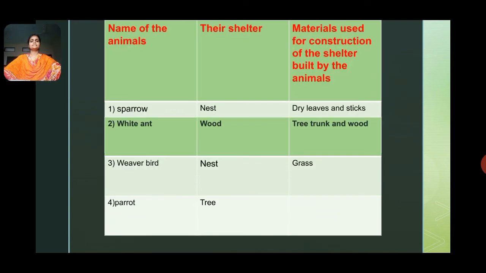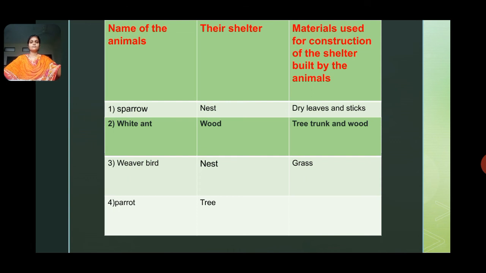So in the next slide we can see there are different animals, their shelters, and the materials used for the construction of the shelter built by the animals. First one, sparrow. Its shelter is a nest. Material used is dry leaves and sticks.